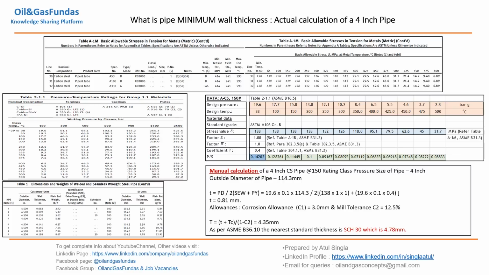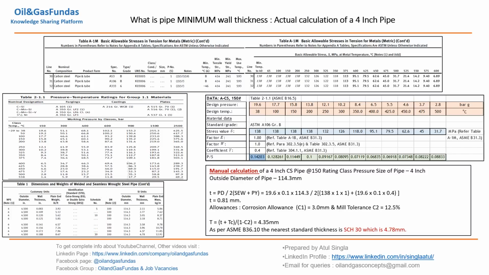431. Now this is the time when we are going back to B36.10. Again, if you see, this is the dimensional standard B36.10 for carbon steel. We have calculated a minimum required thickness of 4.31. If you see here 4.35, we are getting schedule 30.